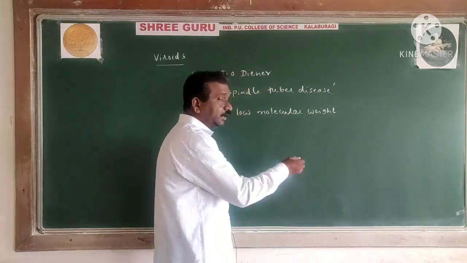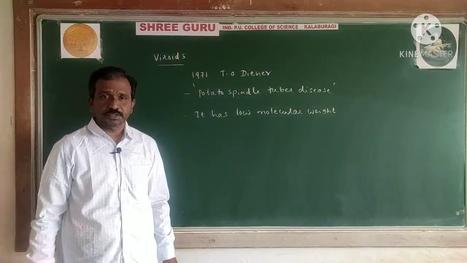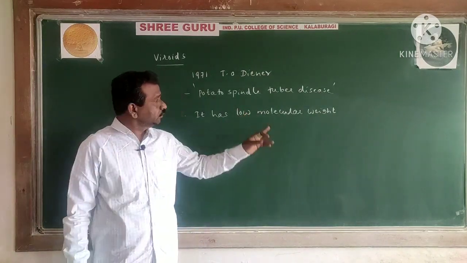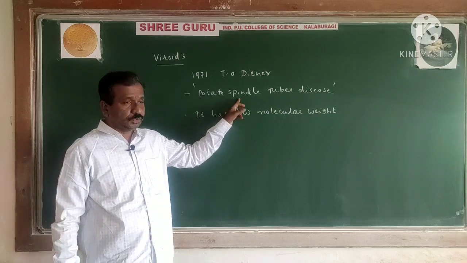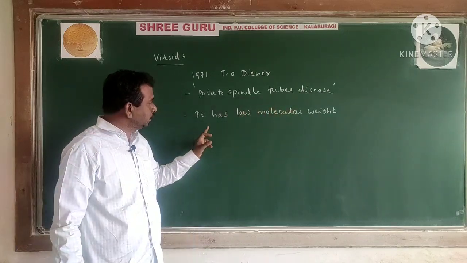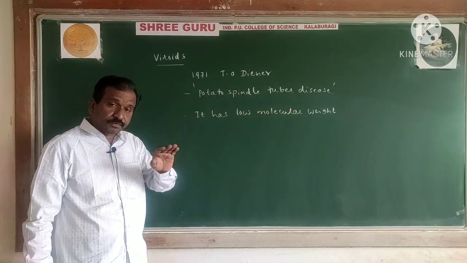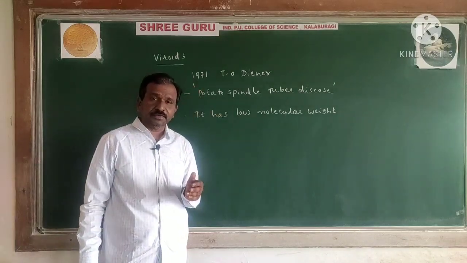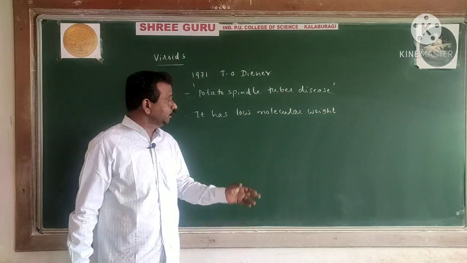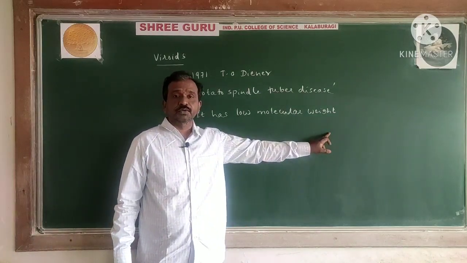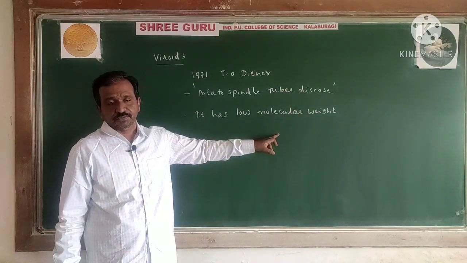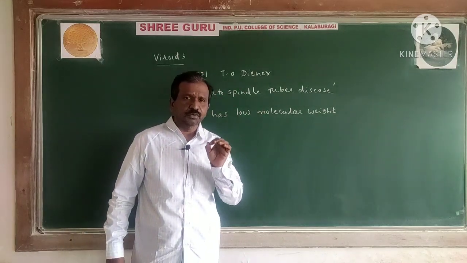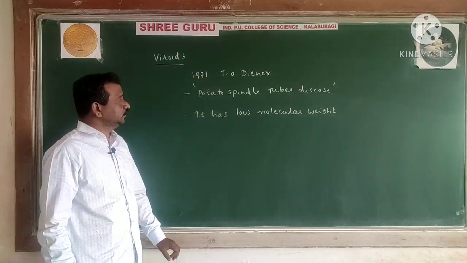NEET question asked earlier: viroids cause what kind of disease? Remember this one: potato spindle tuber disease. Now, when we compare viruses and viroids, viruses have high molecular weight, and viroids have low molecular weight. As compared with this, you can observe that viroids usually cause the disease.